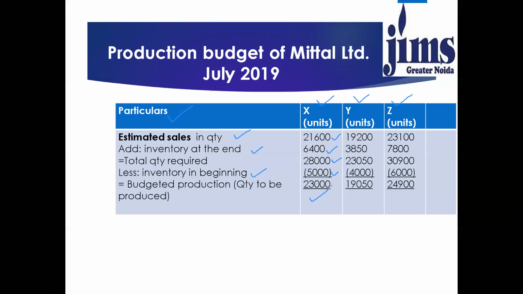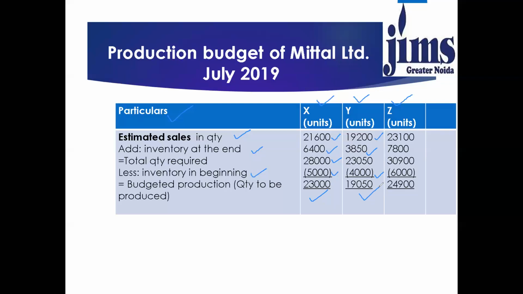Same in the case of Y, we can calculate. Sale unit for Y is 19,200 units. These values are directly given in the question. Now we have to add the inventory at the end, which is 3,850 units, and we'll deduct the inventory in the beginning, that is 4,000 units. So budgeted production, the quantity to be produced for product Y is 19,050 units.